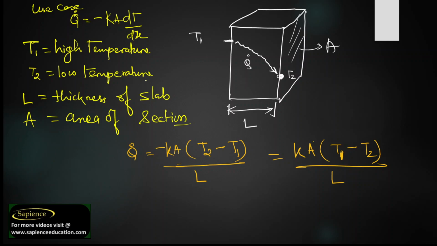Here I am using a use case, a practical experiment, on how to use Fourier's law.